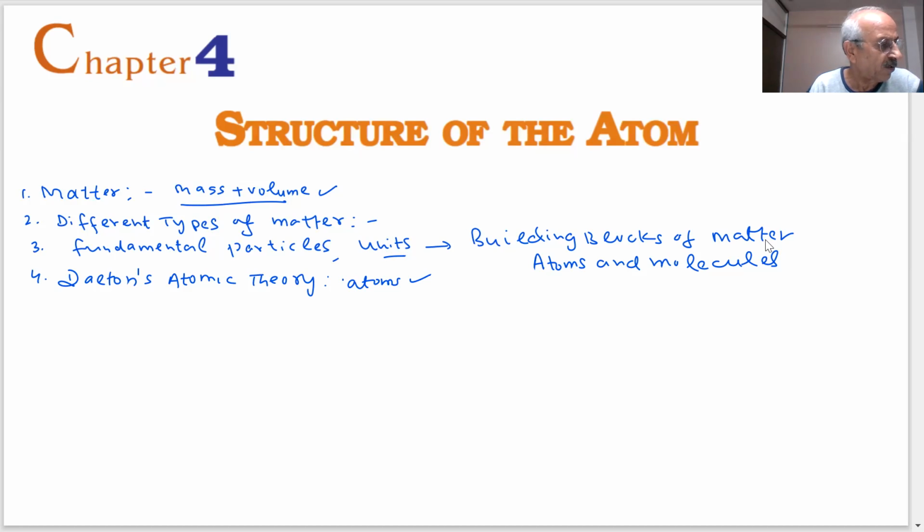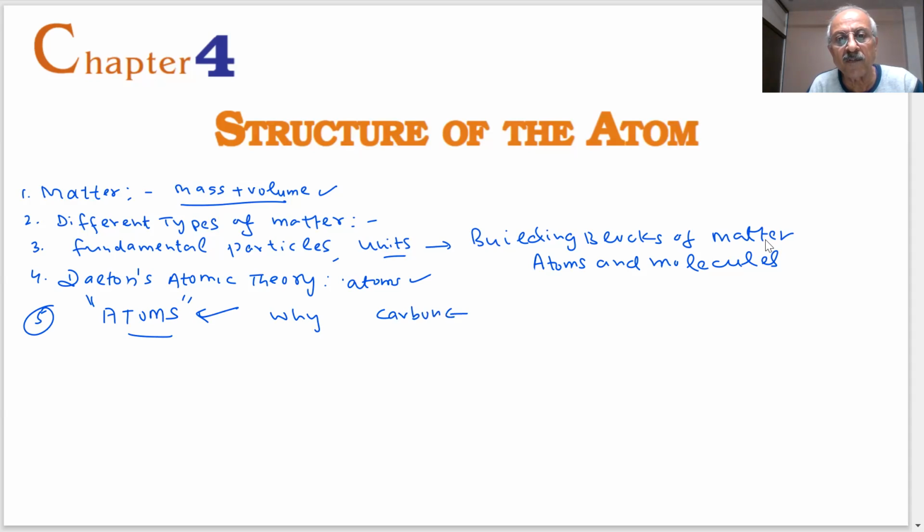But one thing is clear, students. It is important that the fundamental particles are atoms. So the scientists were mainly focused on why one atom is different from another atom. Why is an atom of carbon different from an atom of oxygen, or an atom of hydrogen?